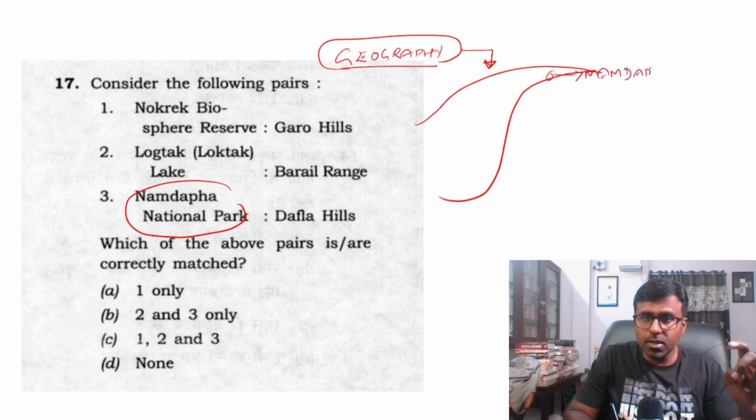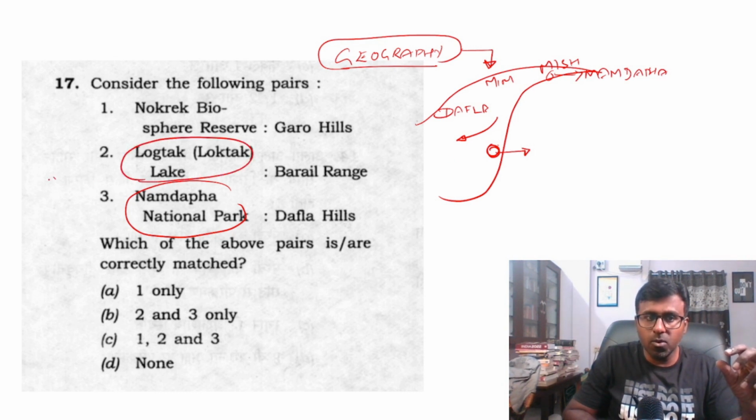And in the northeast, this is what I learned: there is the Dafla, Miri, Mishmi, and Barail will come somewhere here. Loktak is somewhere here. Loktak is very important.